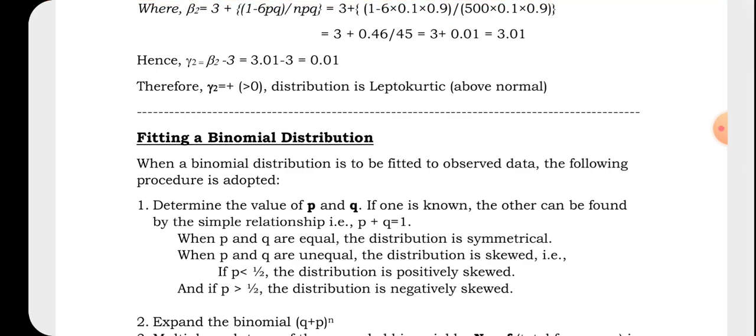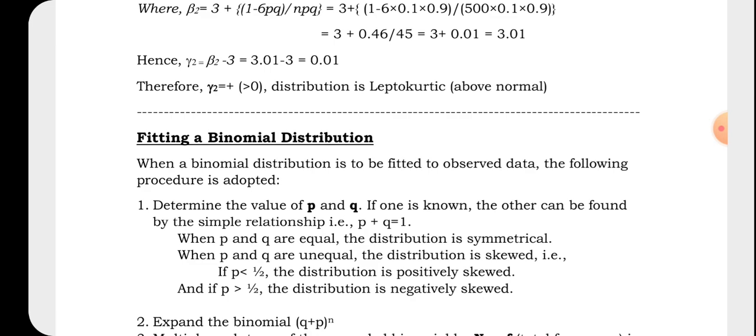Next topic under this binomial is fitting a binomial distribution. Through this only we'll be getting theoretical values known as expected frequency. We can compute it with the help of fitting a binomial distribution. What we have to do in order to compute the expected frequency: for example, if you have been given q plus p to the power n, like 7 or 8, whatever it is, with all terms individually you can take 0, 1, 2, 3, 4, like this. You can take all the terms, mention the number of trials against them, and multiply with the capital N. You will be getting the expected frequency.